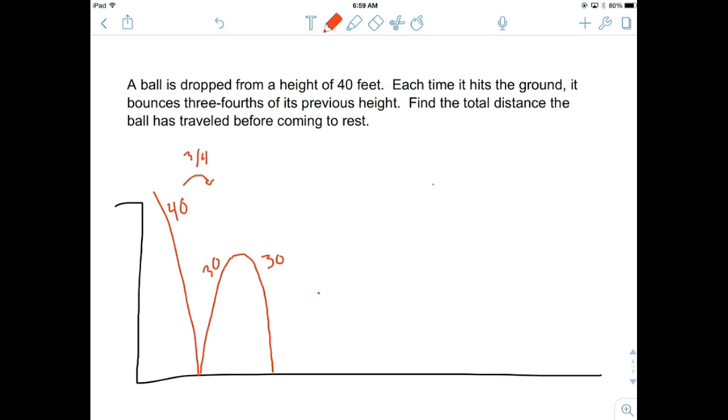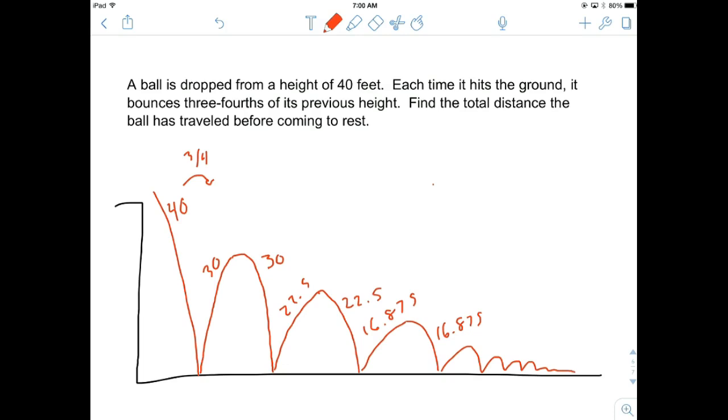So now, again, we've got a bounce of 30, and it's going to travel 3/4 of that. So it will travel up and then down again, 22.5 and then 22.5. And then it will travel up again. I'll multiply that number by 3/4 one more time here, and it will travel up 16.875, and then it will travel down 16.875. And eventually this pattern would continue until the bounces are really not happening at all. It's not getting off the ground at all.